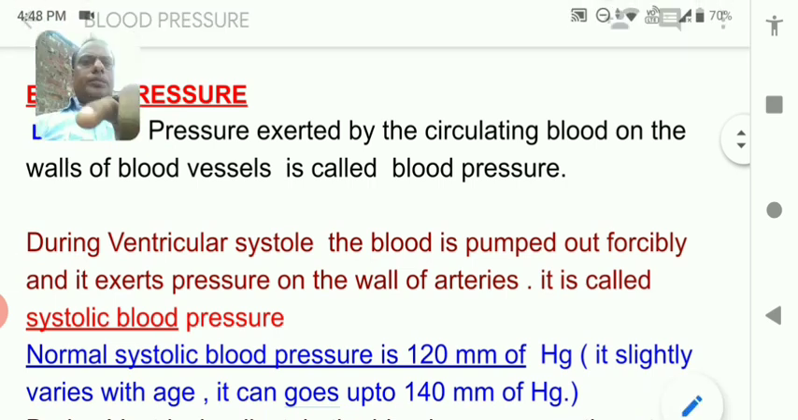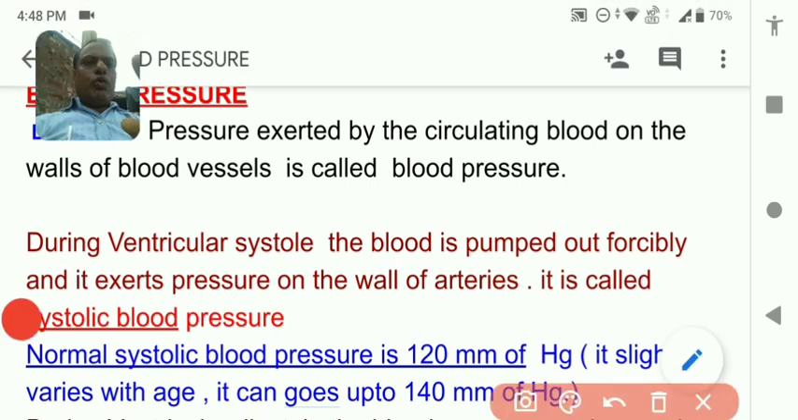First of all, I want to show you that whenever blood goes through the blood vessels, it creates a pressure on its wall. Suppose this is a blood vessel and the blood is going through it, so it will create pressure on it on all sides. So this pressure is called blood pressure.